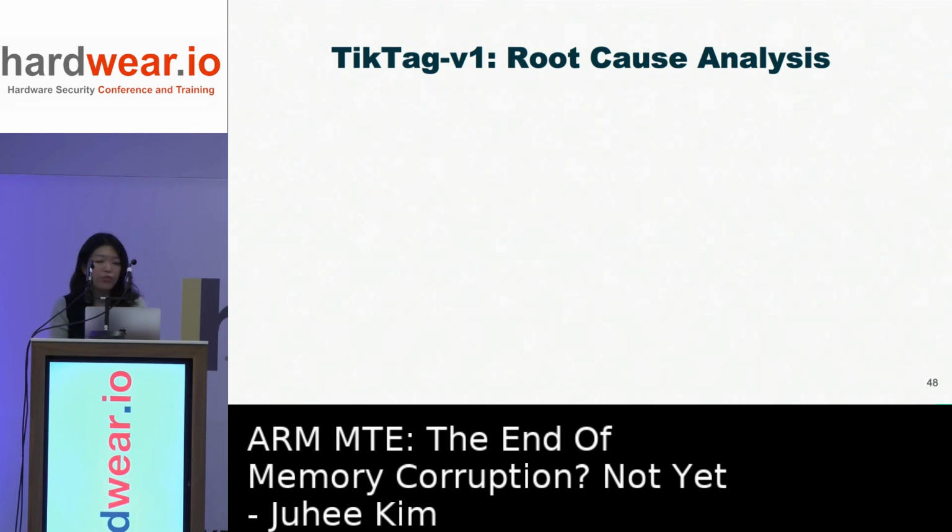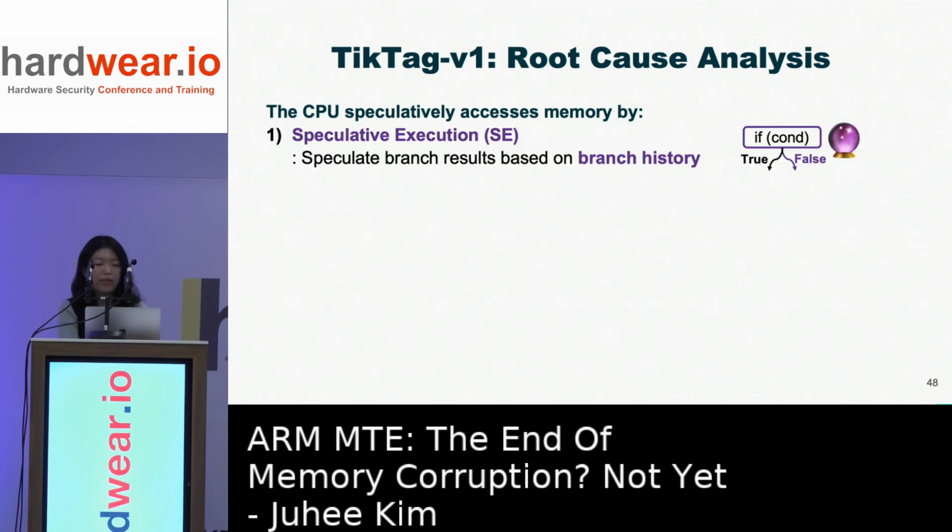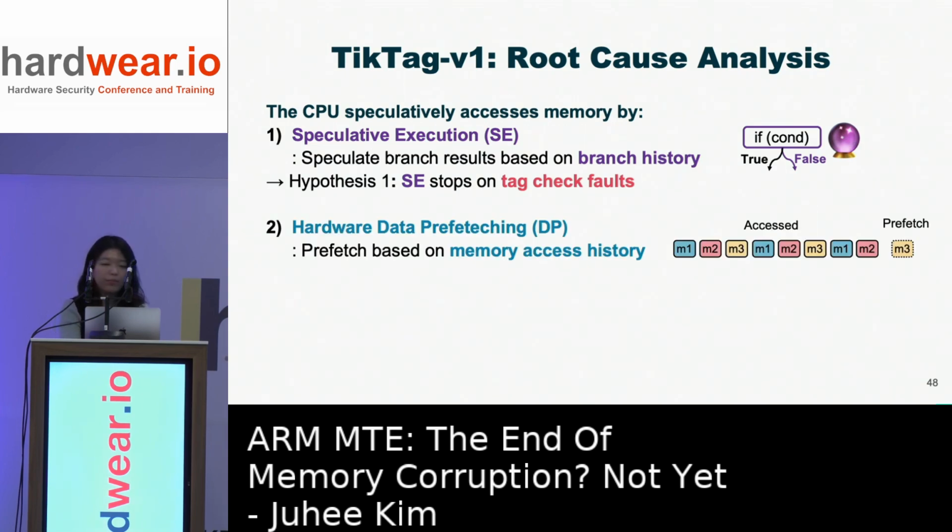To analyze the root cause, we first listed the CPU features triggering speculative memory access. First, speculative execution. The CPU predicts branch outcomes and speculatively executes memory accesses. So one hypothesis is that the CPU stops speculative execution on tag check faults. Another factor is hardware data prefetching.